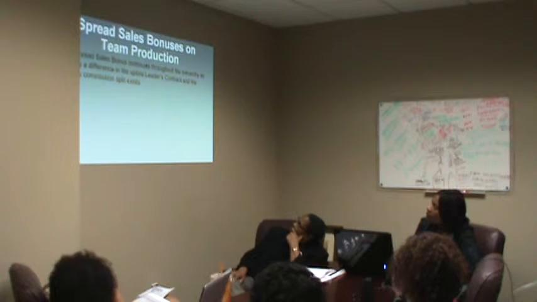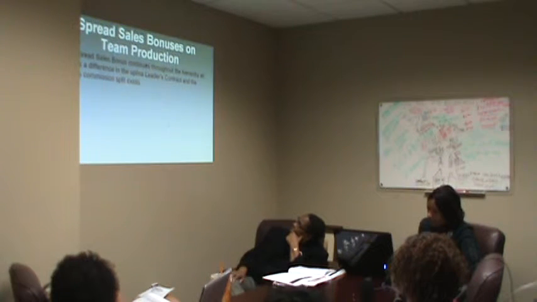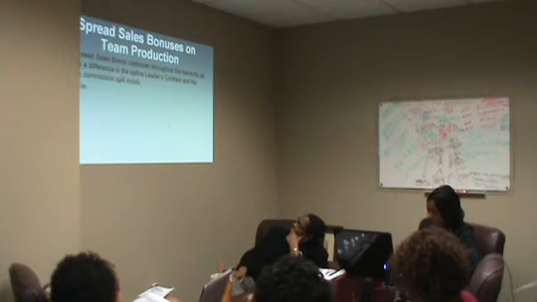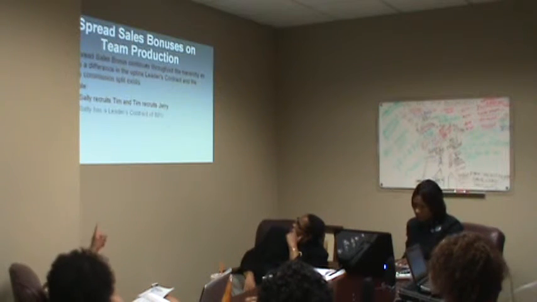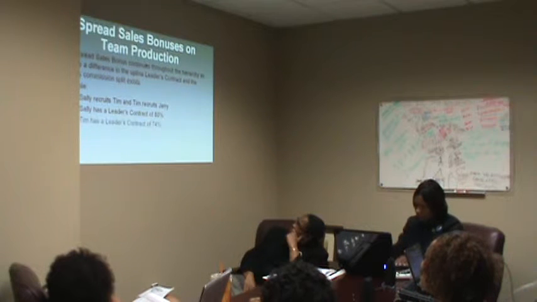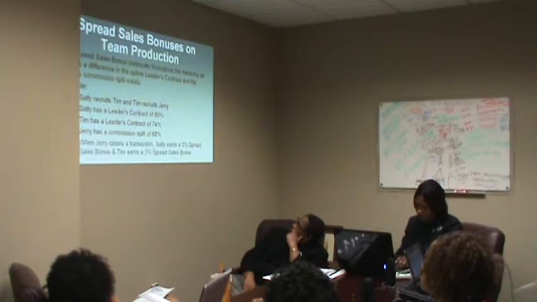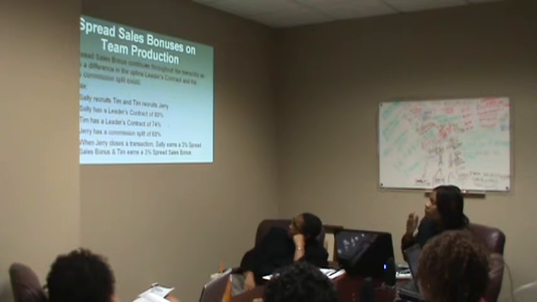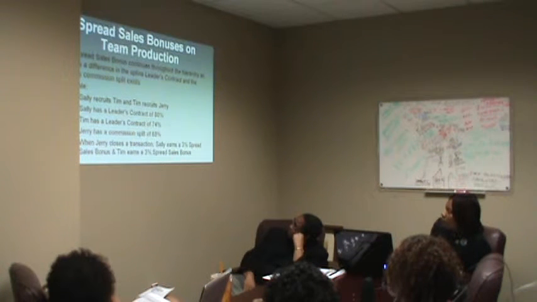Now, the spread sales bonus continues throughout the hierarchy as long as a difference between the upline leader's contract and the agent's commission split exists. Let's take a look at an example here. If Sally recruits Tim and Tim recruits Jerry, Sally has a leader's contract of 80%, Tim has a leader's contract of 74%, and Jerry closes a transaction and his commission split is 68%. When Jerry closes a transaction, Sally earns a 3% spread sales bonus and Tim earns a 3% spread sales bonus.